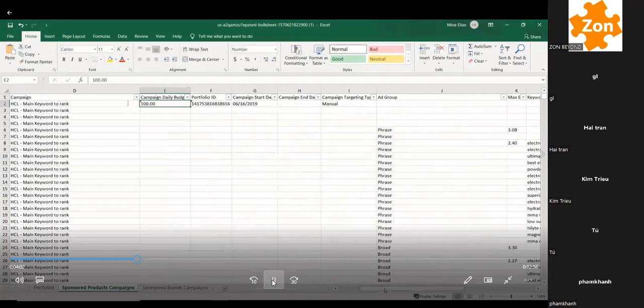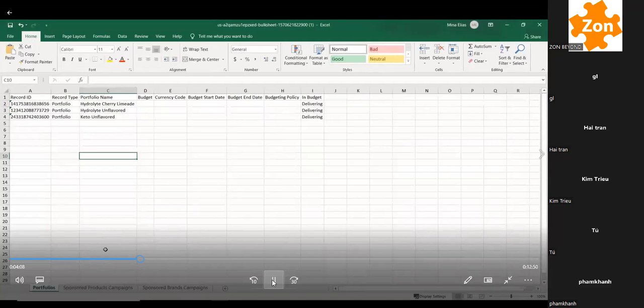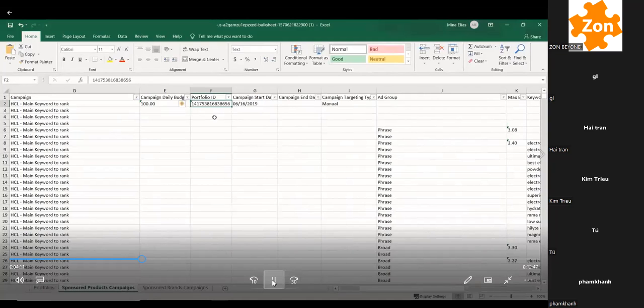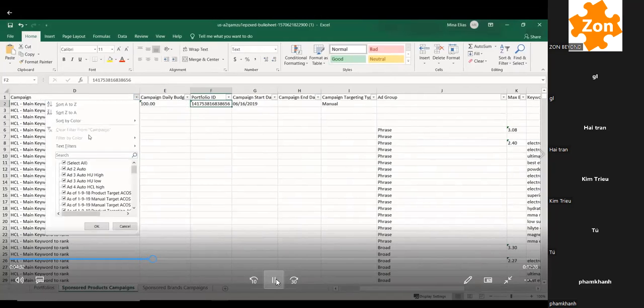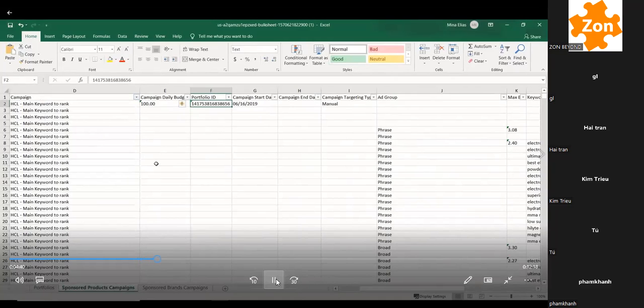You have portfolio ID, which is what we saw here, the different portfolio IDs for each portfolio. What's inconvenient about this bulk sheet is that I haven't found a way yet to sort by portfolio. So if I have multiple products in here, it's going to be very tough for me to sort by portfolio, and that's why I have my campaigns named with the product name right at the beginning, so it's easy for me to sort. I can go in here and say, okay, HCL, and it's just going to show me everything that is HCL, and those are just the campaigns for the HCL product.